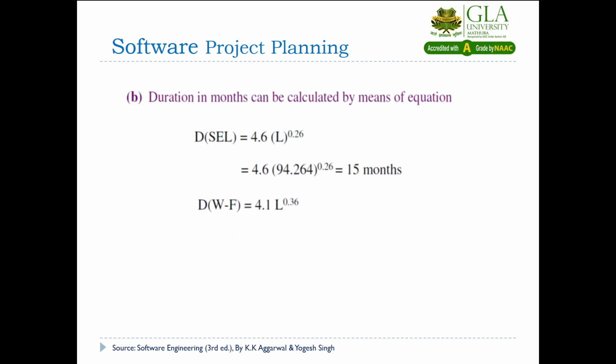Secondly, the second formula was Walston-Felix, proposed by IBM. That is 4.1 L to the power 0.36. So L will be again around 24,000, which will be divided by 1000. So L will be put here as 24.632 to the power 0.36 multiplied by 4.1. We will get 13 months. Now this is the second solution.